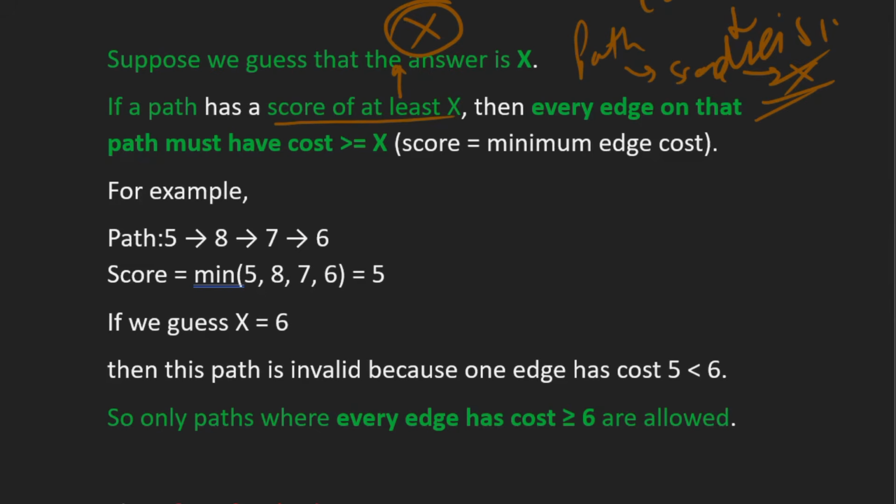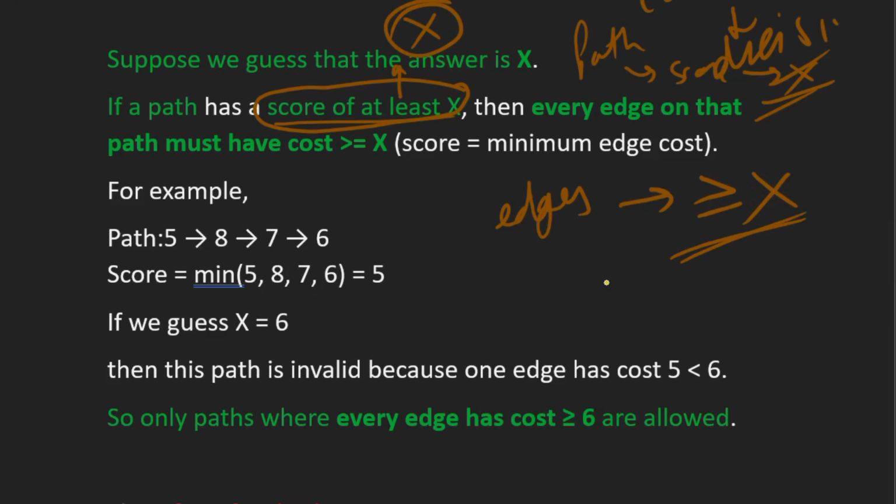Then if our path score is x, that means all the edges present on that path should have cost greater than or equal to x. Because if there is some edge on that path with cost less than x, then x can't be our answer, because our path score is the minimum among all the costs, right?